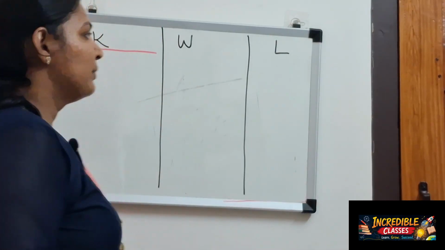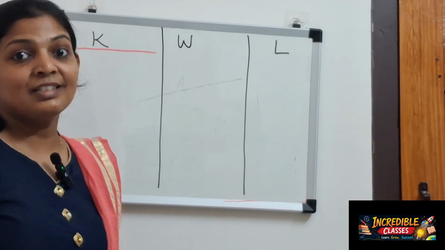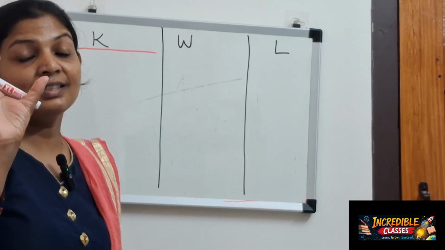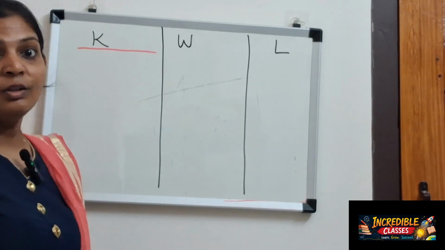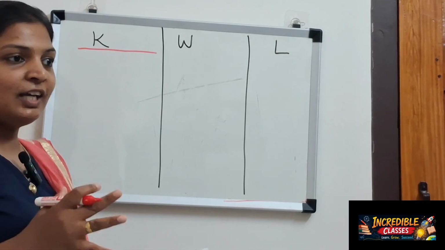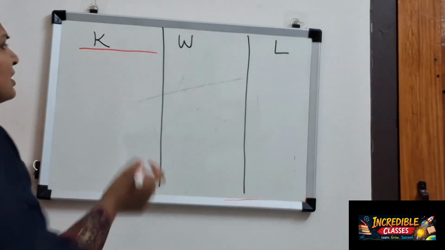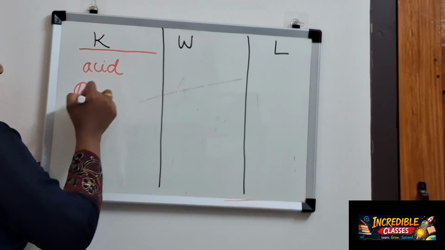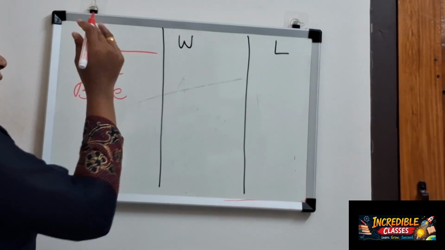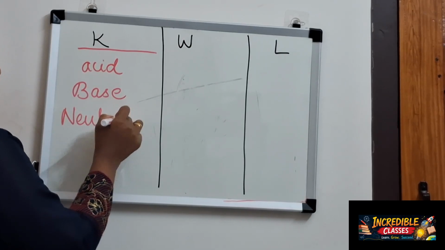Now, focus here. When you hear the title of this chapter, Exploring Substances, what comes into your mind? What do you already know? Can you share? You may know that there are some substances called acids, some called bases and some called neutral substances.